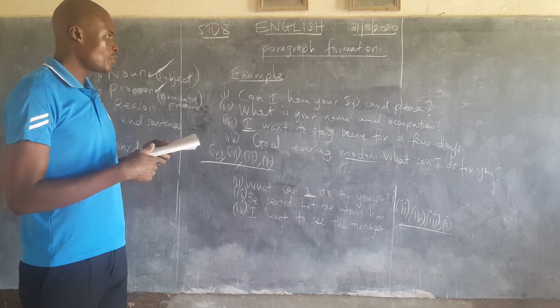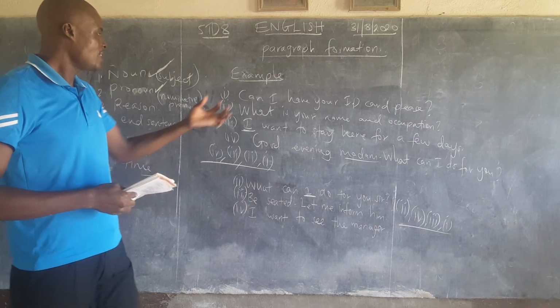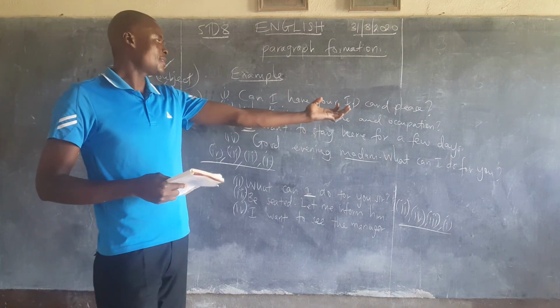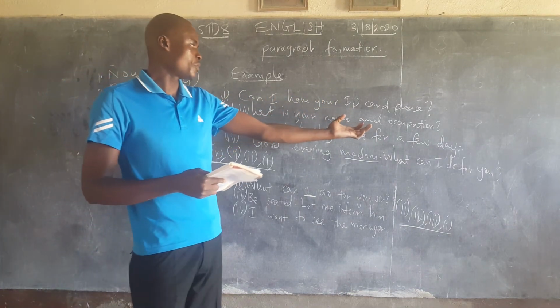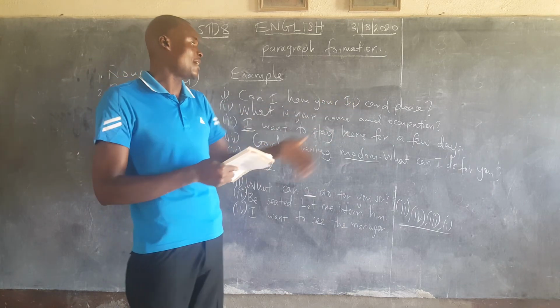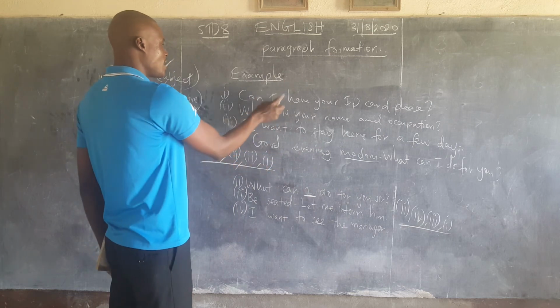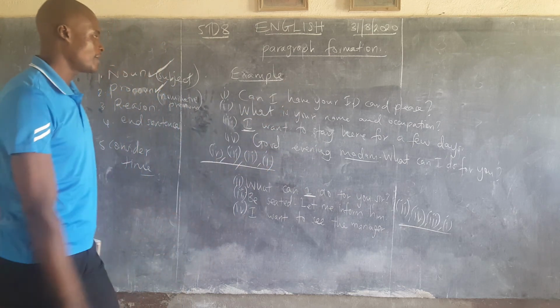What is your name and occupation? Can I have your ID card, please? So we can't say, can I have your ID card, please, then come to what is your name and occupation. Because the name must be in the ID. So when the person has received the ID, he can't ask the name again. Meaning the name must be asked first before asking this one here.